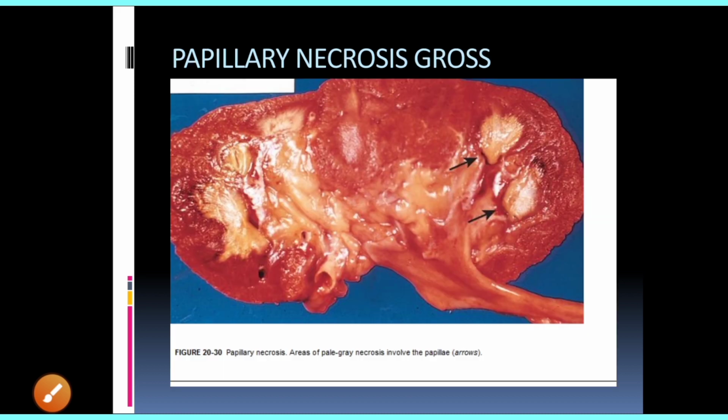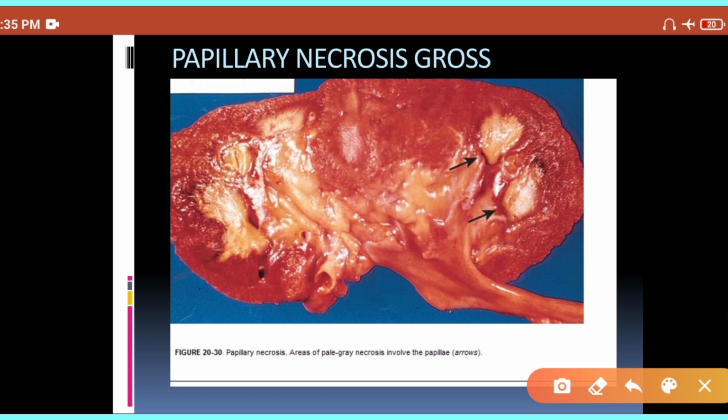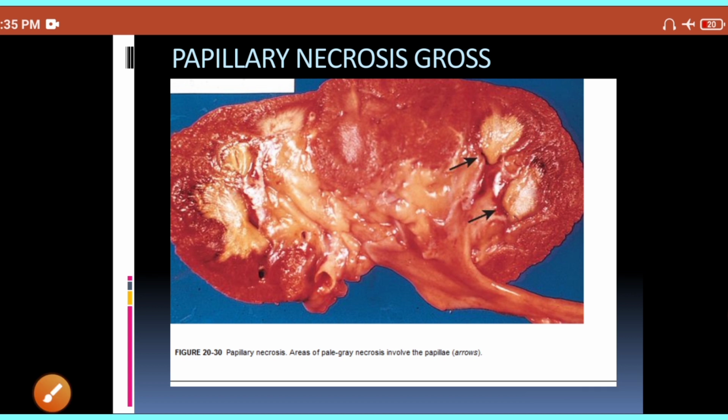Alright. So this is the diagram showing you the papillary necrosis. This renal pyramid is having the whitish abscess. So there would be whitish abscess in the papillary area if you have the papillary necrosis. So this is the diagram of papillary necrosis.